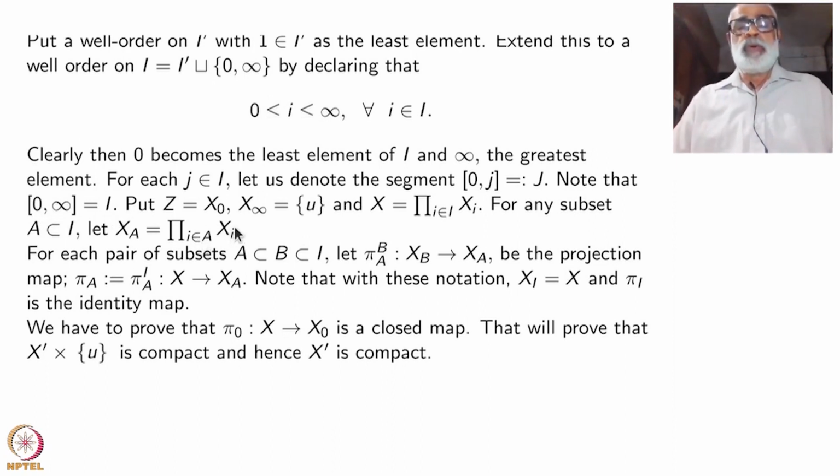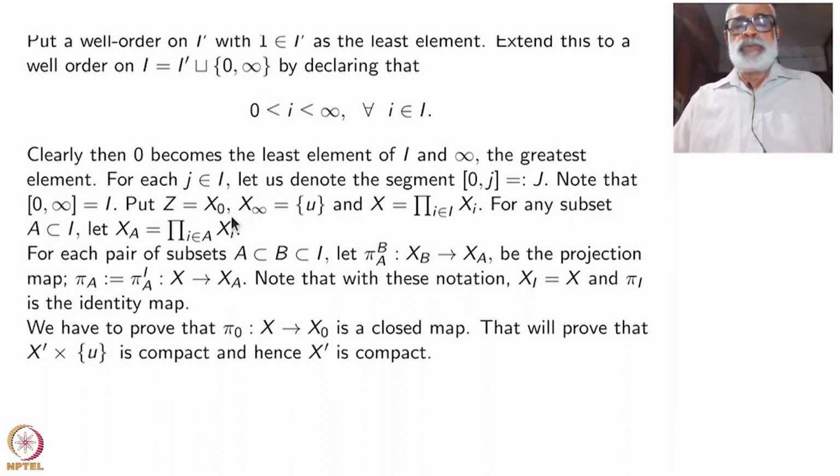Okay. Now another small trick. I want to prove that for arbitrary space Z, the projection map Z cross X prime to Z, where X prime is a product, is a closed map, right?